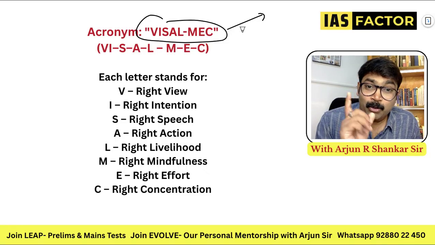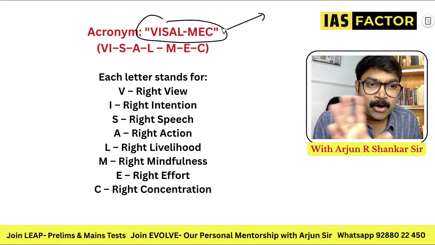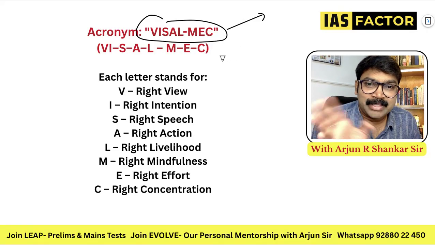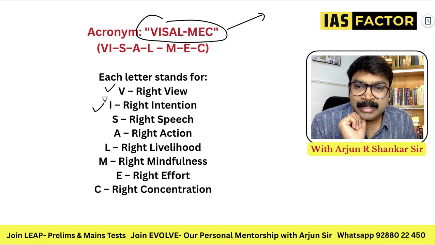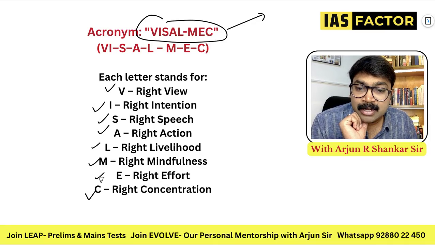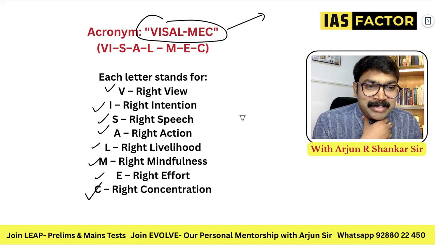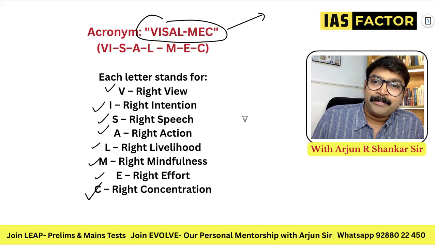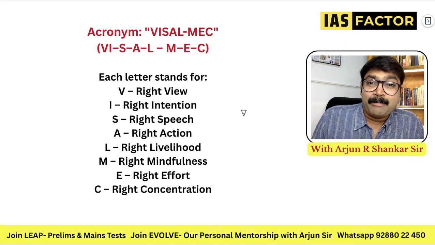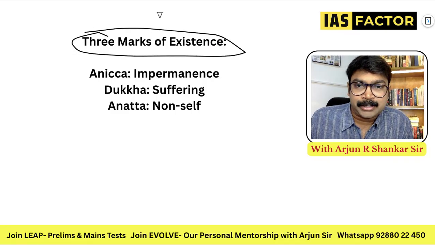Mech only has C, not H, and Vishal does not have H. So remember: V stands for view, I for intention, S for speech, A for action, L for livelihood, M for mindfulness, E for effort, and C for concentration. My friend Vishal from mechanical engineering, we call him Vishal Mech. Maybe you will remember the Eightfold Path that way. What is the path? Remember that. And what are the three marks of existence?